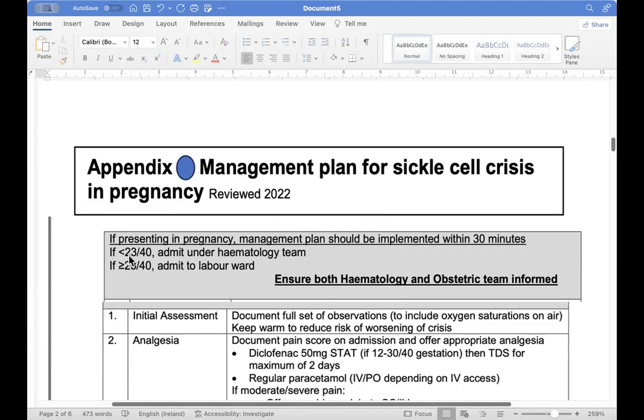If she is less than 23 weeks, we go for the hematological team, who will manage her along with the obstetrician. But if she is more than 23 weeks, she has to be admitted to the labor ward, and if needed, ventilation and other support is given at that time. Right now we are talking about what we have to do. We have to ensure that the hematologist and obstetrician team are there, which means we have to inform the MDT team.